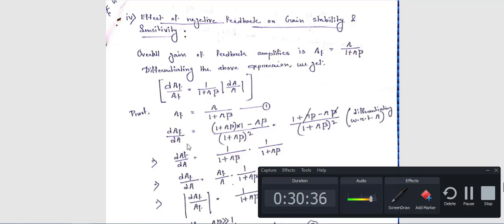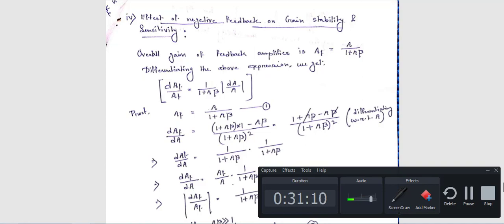Now dAF by AF is equal to what? If you differentiate this, it becomes like this. How can you differentiate this? That means the x by y pattern of differentiation. So what is the formula? If you have x by y and you want to differentiate, it will be y square, then x will be constant, so differentiate the y part, minus y will be constant, differentiate the x part.